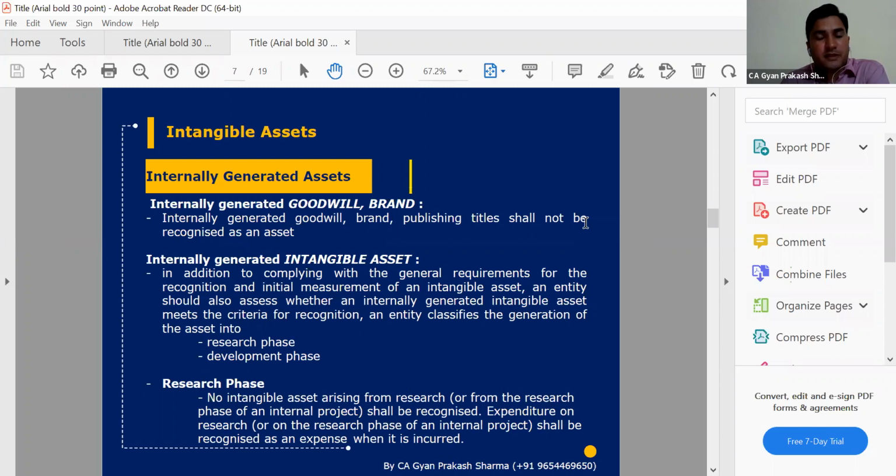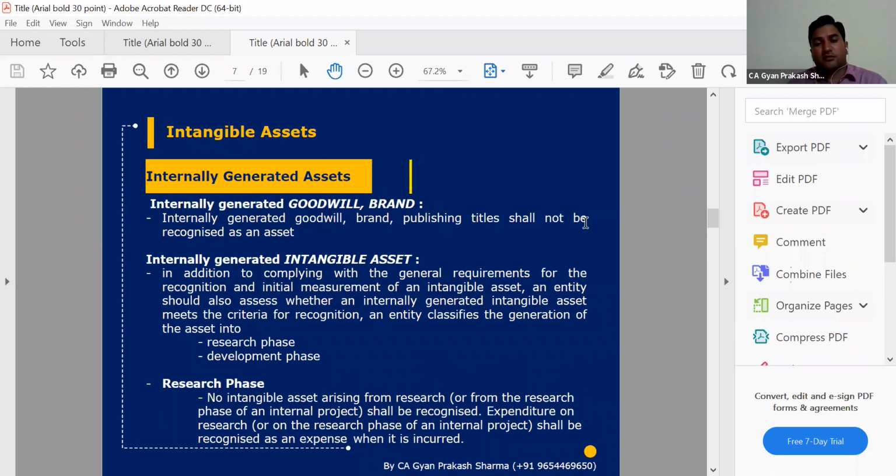So if such type of activity, other than goodwill and branding, if we are incurring any amount to maintain or to create our own different intangible asset, such activity will be considered intangible asset, and we need to take care and we need to recognize that asset in our financial statement.